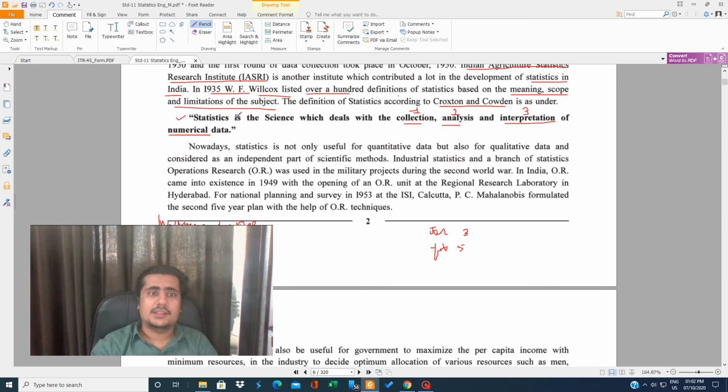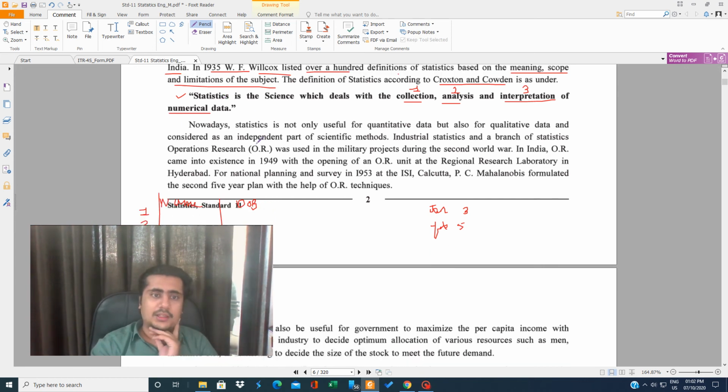So basically, statistics is the science which deals with the collection, analysis, and interpretation of the numerical data. So we'll collect the data, we'll analyze it, and we'll interpret it. Nowadays, statistics is useful not only for quantitative data but also for qualitative data. We don't only deal with numbers, but we deal with values also.